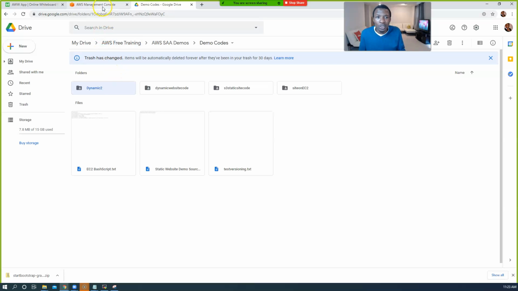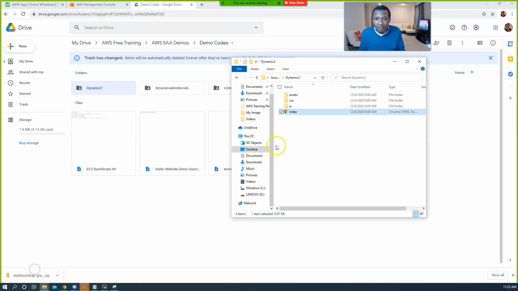Now we're going to go put it in S3. Let me make sure I already have it in my folder, source code. Okay, I already have it in my folder. All of this content right here, I'm going to put in S3. Remember, take this, download it to your computer, and put it in that folder that we always talked about. Take all of this code, this folder right here, and put it in this folder right here, as I've done here.